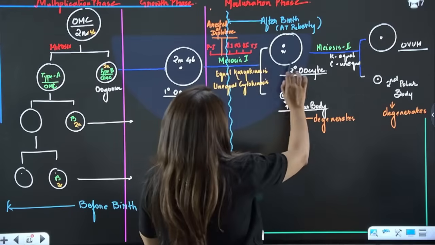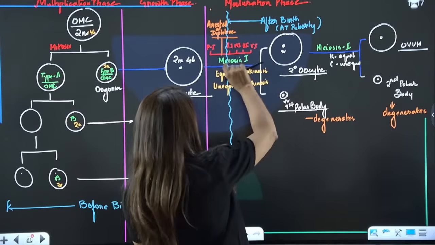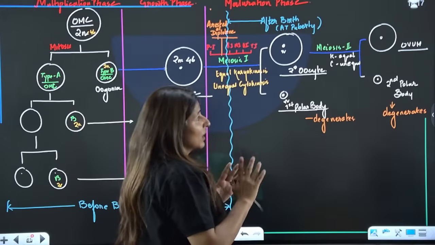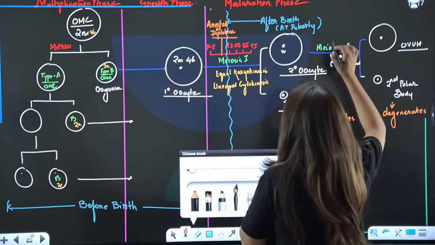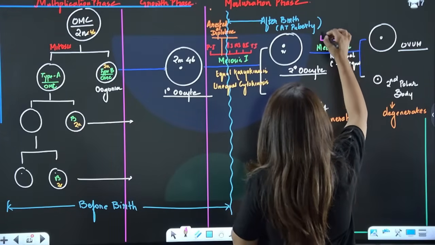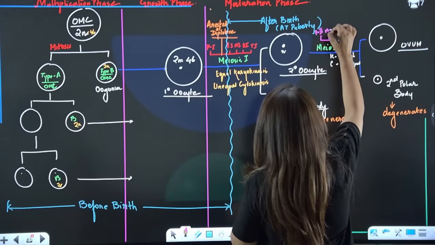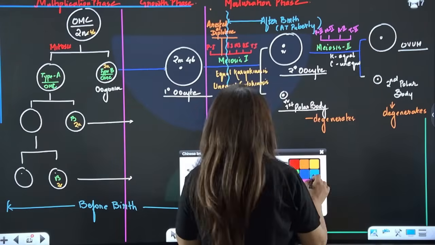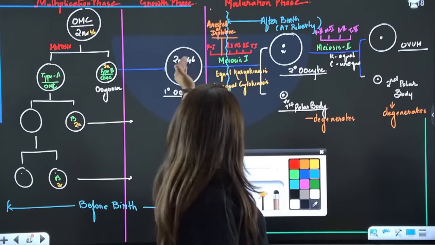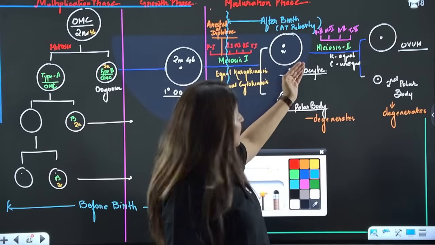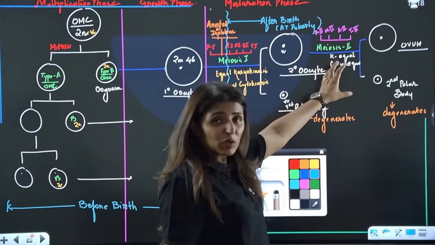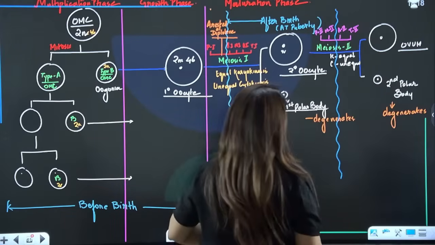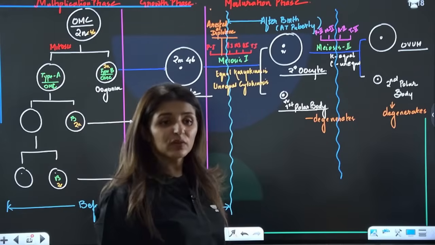Now after that, there will be secondary oocyte. It will form at puberty. One of them is going to form secondary oocyte and one polar body, and then meiosis 2 and so on. Now see, in meiosis 2 also, things will not happen in one flow. So we have prophase 2, metaphase 2, anaphase 2, and telophase 2 followed by cytokinesis. Now once this primary oocyte has started its journey forming secondary oocyte, it enters meiosis 2. It will again stop at metaphase 2 stage. This is the second pause it is going to take.